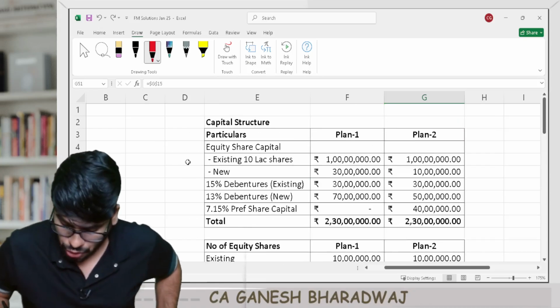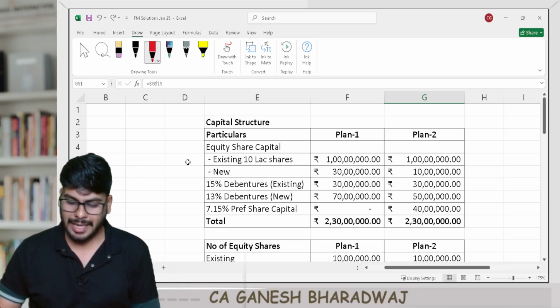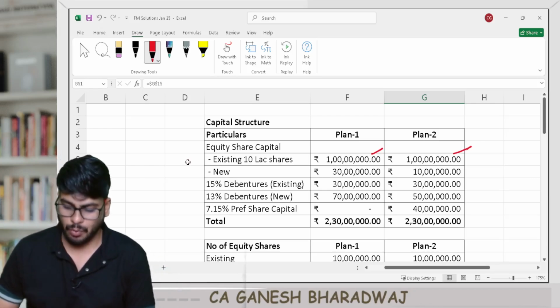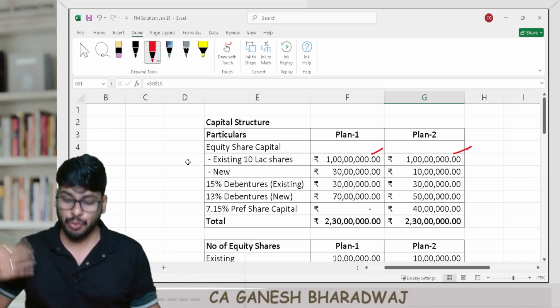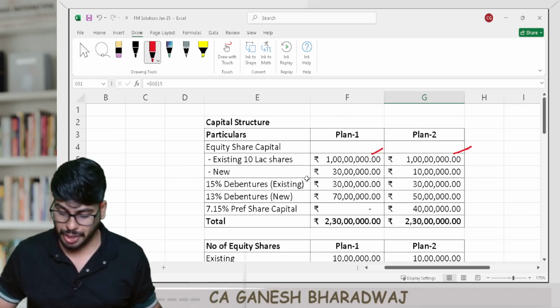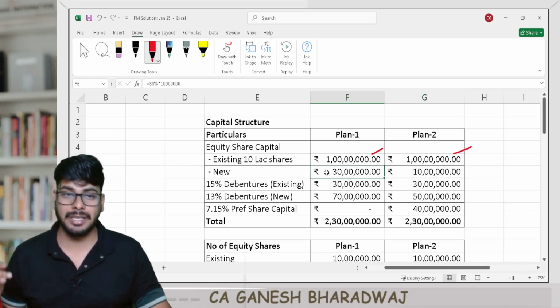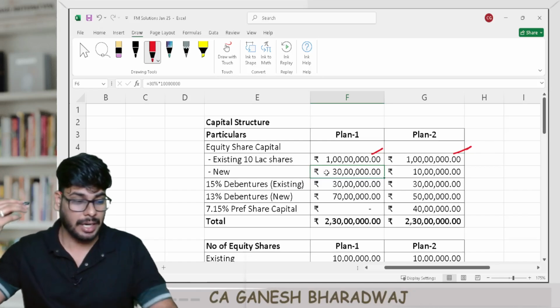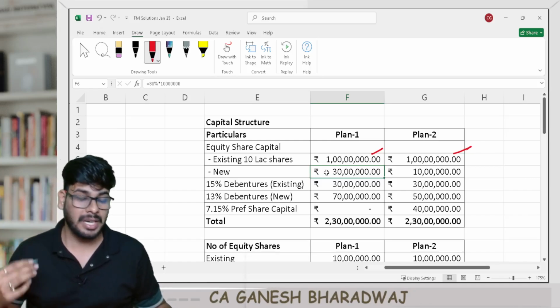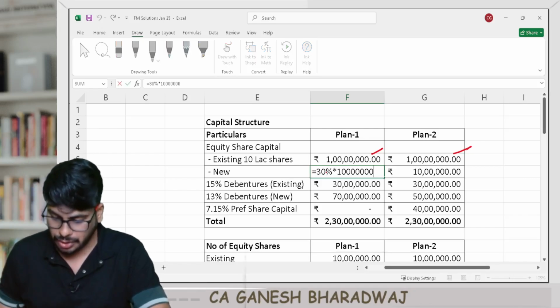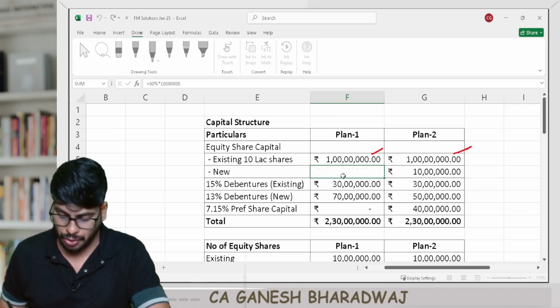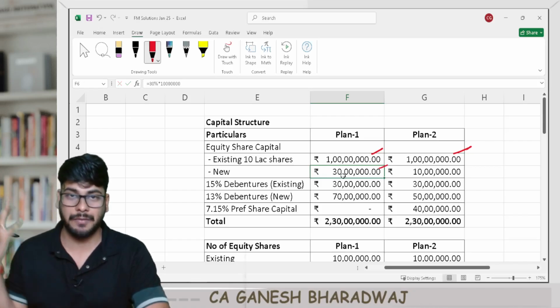Currently, so under plan 1 and 2, currently the equity value is going to be 1 crore and 1 crore respectively, 10 lakh shares. It's given in the question. Now, new equity shares, how much is it going to be? Now look at this. They have given in the question that, right, in plan number 1, 30% of the additional source is going to come from equity shares. So 30% of 1 crore, that is going to be 30 lakh rupees, is going to be from equity shares.